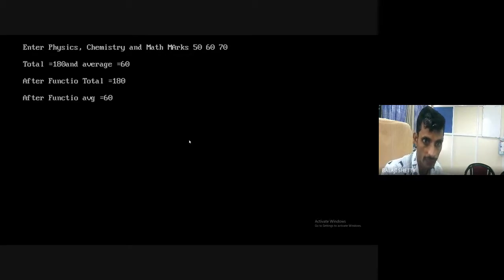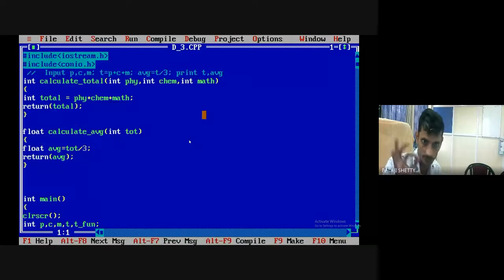50, 60, 70. Okay, total 180, average 60. After function, total 180, average 60. Okay, now I will convert the same program into C++ using object. Now remember everything, try to understand. First, I will clear the basics. I will write some basic programs of classes and objects. Then I will convert this entire program into C++.